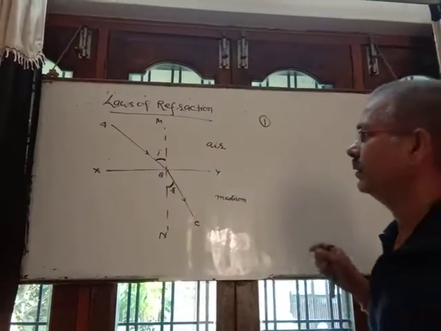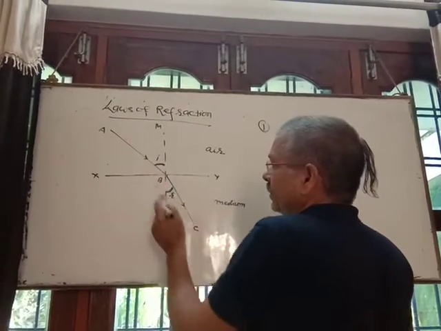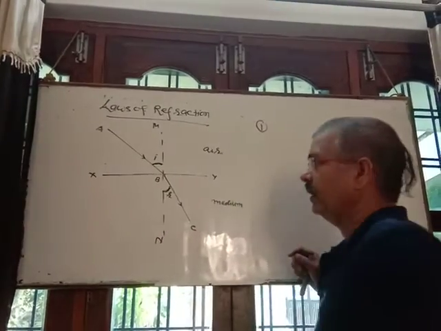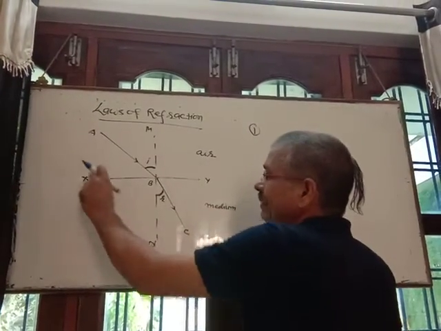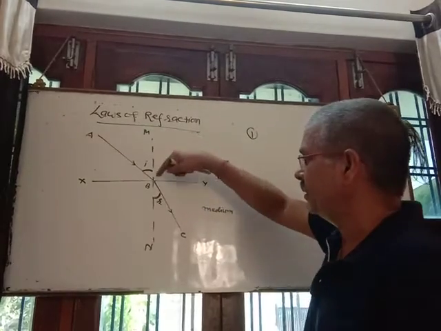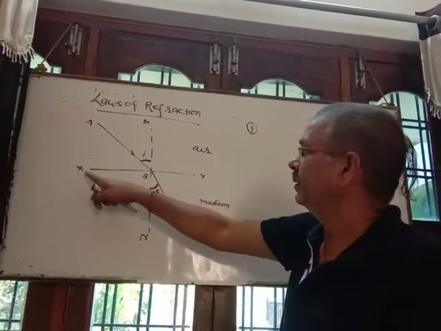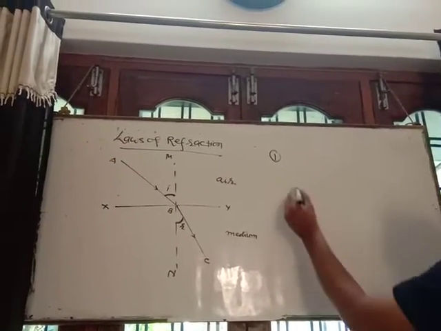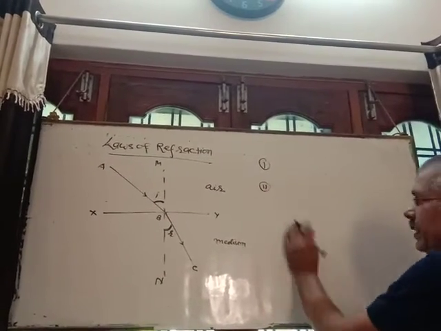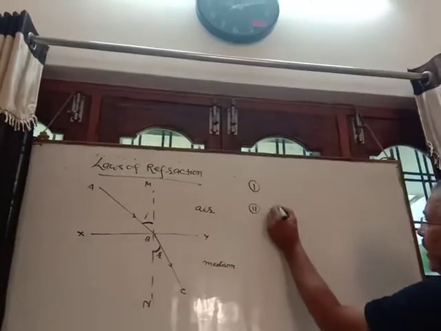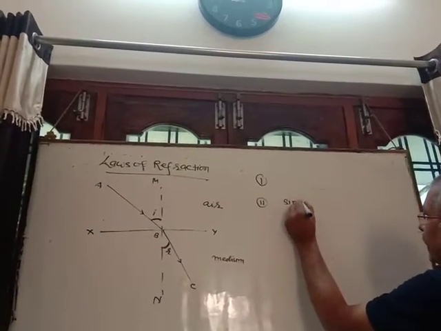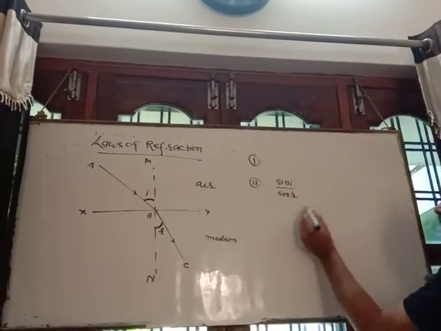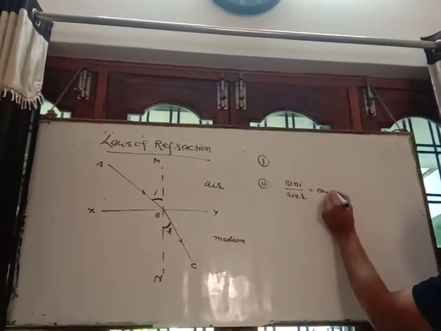So first law: the incident ray, refracted ray and normal lie on a common refracting plane. See here, AB, BC, MN lie on the common refracting plane XY. It is the first law. Second law: the ratio of the sine of the angle of incidence, that is sine I, to the sine of the angle of refraction, that is sine R, is always constant.